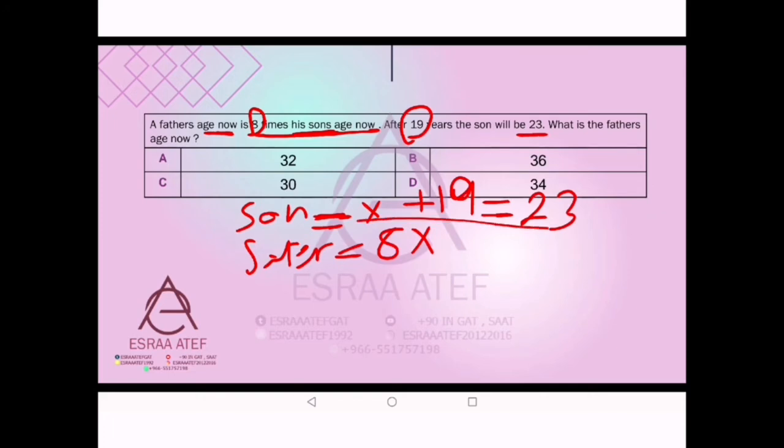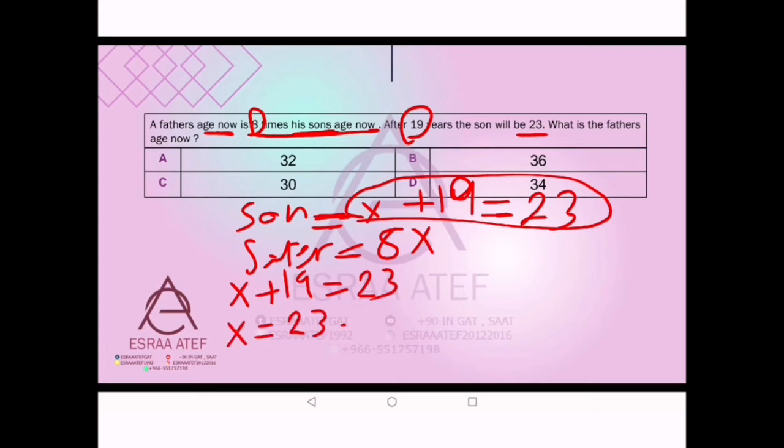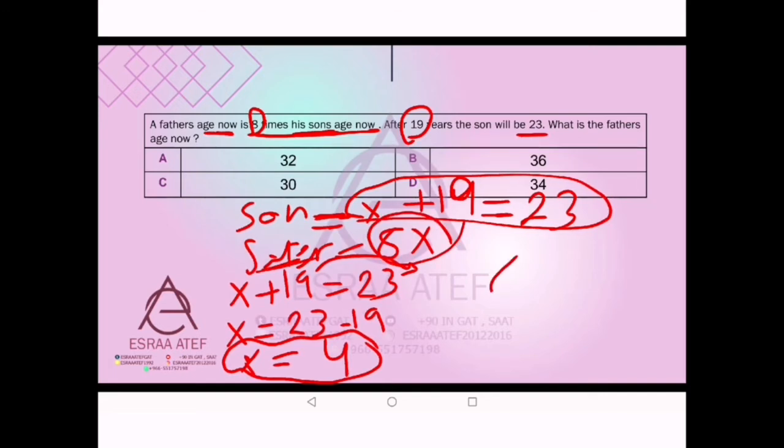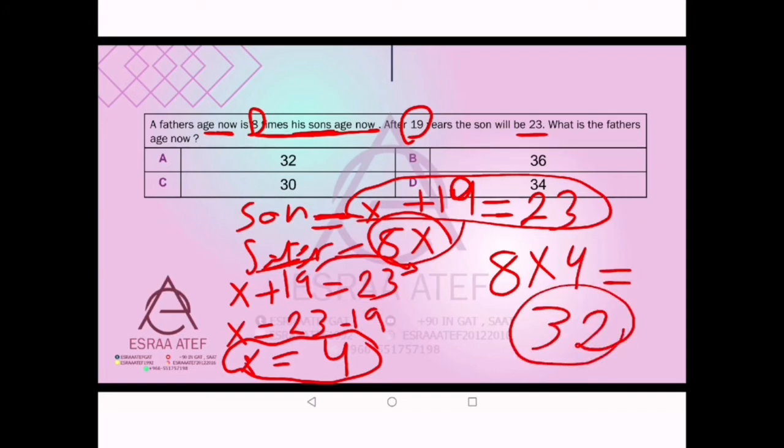Yes, so now we have an equation, we can solve it. So x plus 19 equals 23, so x equals 23 minus 19, we will take it to the other side. So x equals what? Equals 4. So the age of the son is 4. How can we get the father now? The father is 8x, which means 8 times 4, which is 32. So the age of the father is 32.